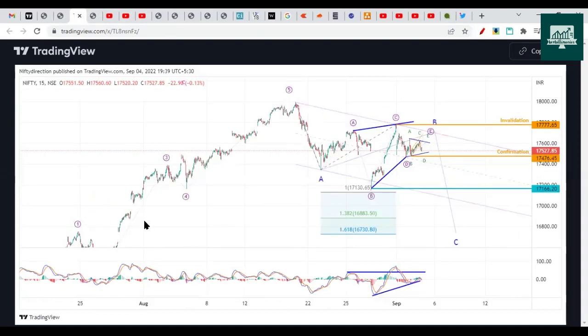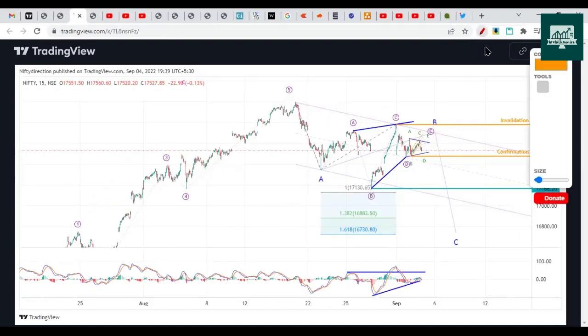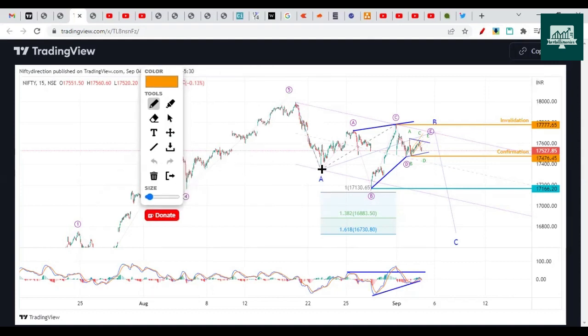Then there were 2 bearish cases that we discussed. First was a running triangle, in which Nifty is doing a running triangle where A, B, C, D moves are completed and the final E wave could be in progress. Once this 17,476 level is broken, we can head on the downside. But there was an invalidation for this as well. If it breaks 17,778, then this chart will be invalid.